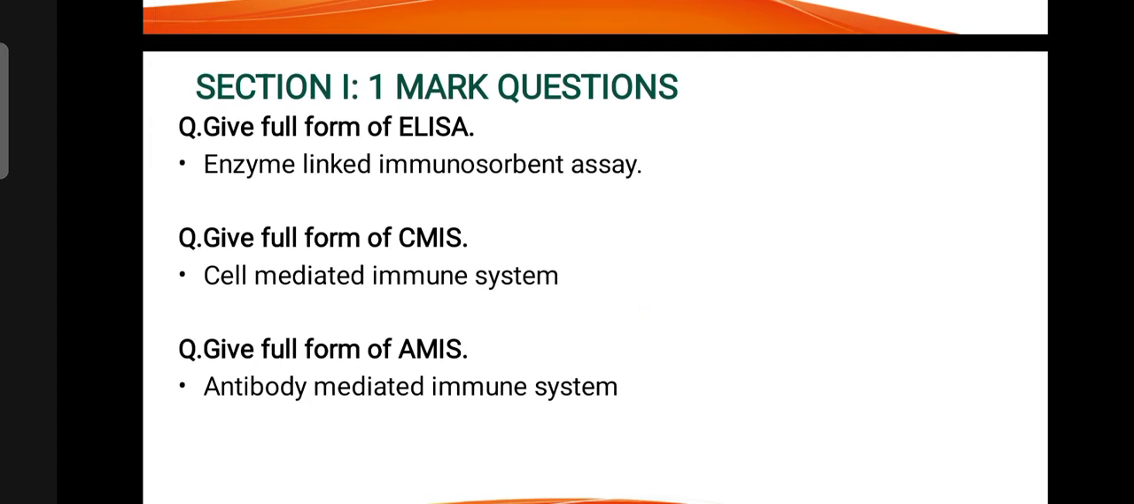Give full form of ELISA: enzyme linked immunosorbent assay. Give full form of CMIS: cell mediated immune system. Give full form of AMIS: antibody mediated immune system.